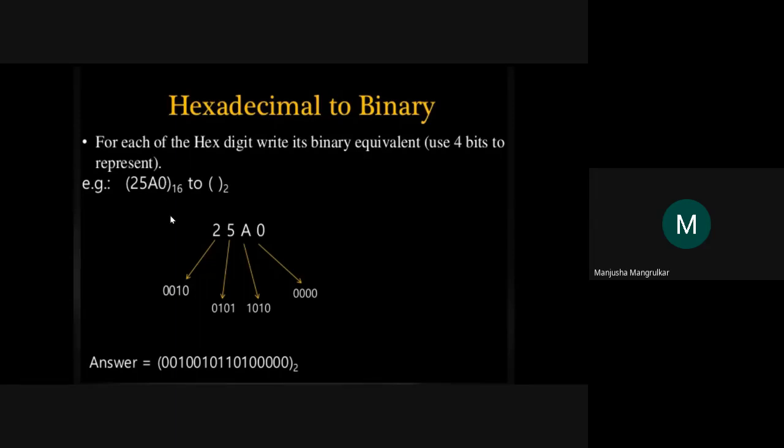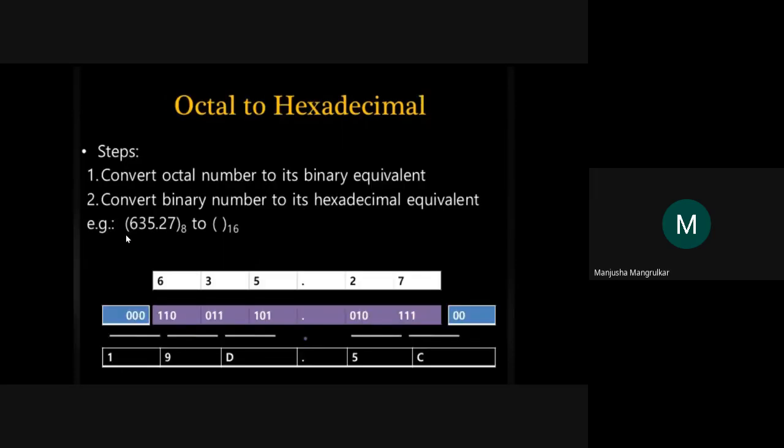Just write the binary number of 0, write the binary number of A, write the binary number of 5, and write the binary number of 2.